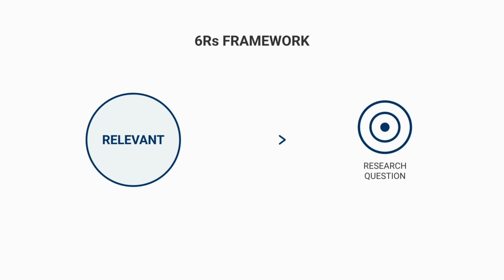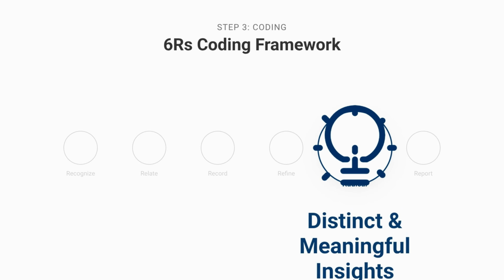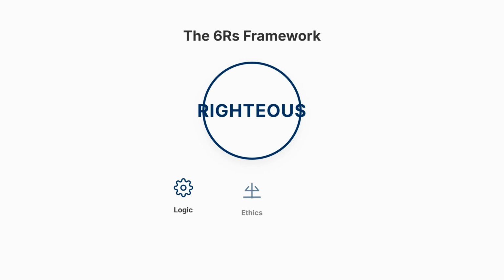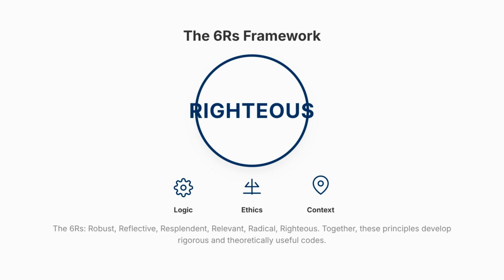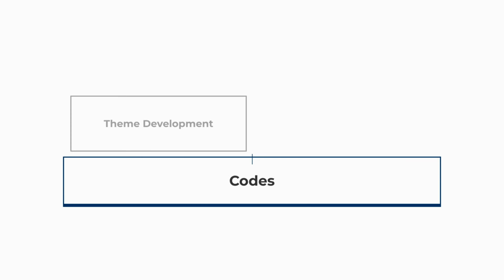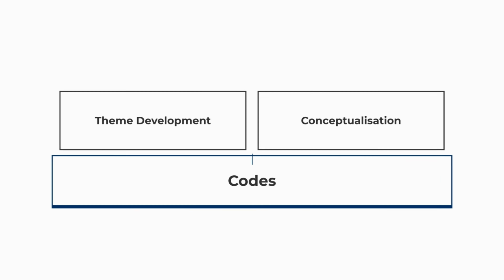The fifth R is radical. Codes should provide distinct and meaningful insights rather than simply repeating existing ideas. The sixth R is righteous. Codes should be logically justified, ethically grounded, and contextually appropriate. Together, these 6 principles help researchers develop rigorous, meaningful, and theoretically useful codes. When applying AI-assisted systematic thematic analysis, I strongly recommend keeping the 6Rs coding framework visible while reviewing AI-generated codes. This is because the quality of theme development, conceptualization, and conceptual model development depends heavily on the quality of the codes generated at this stage.